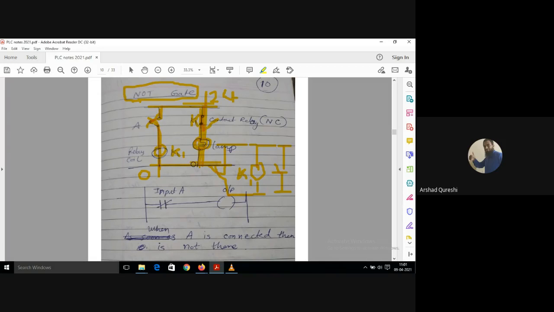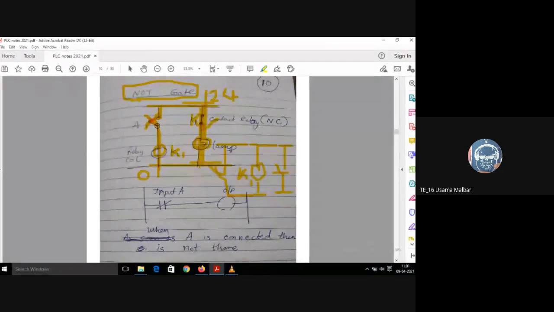But when I supply the current to the K1 coil with the help of this A push button, what will happen? Sir, the lamp will be off. Why? Because the relay coil will get energized, and the K1 contact gets open, and the lamp will get off. So how will you write that?